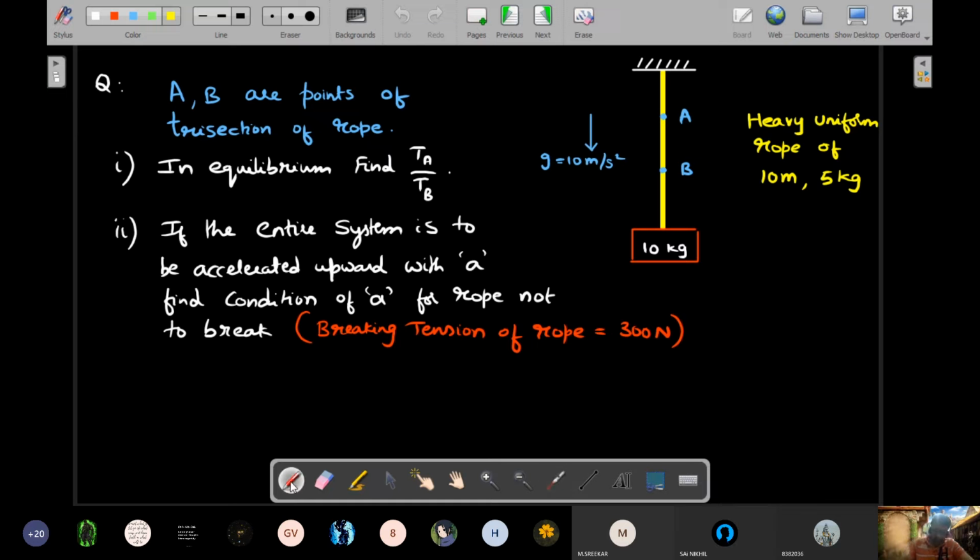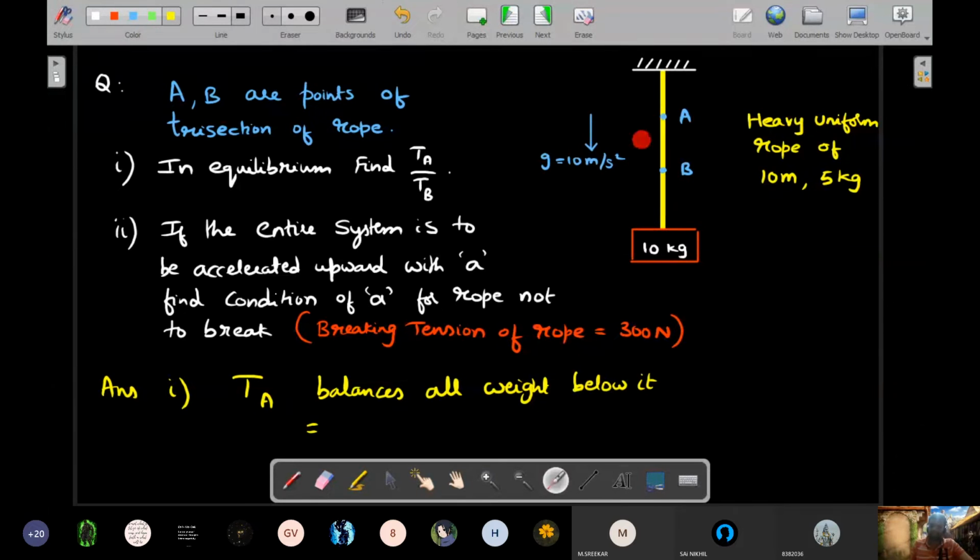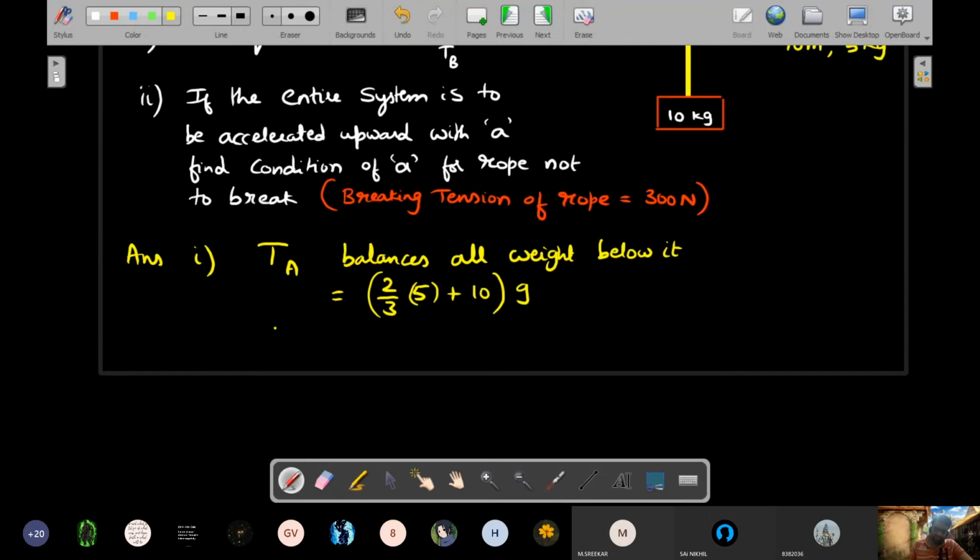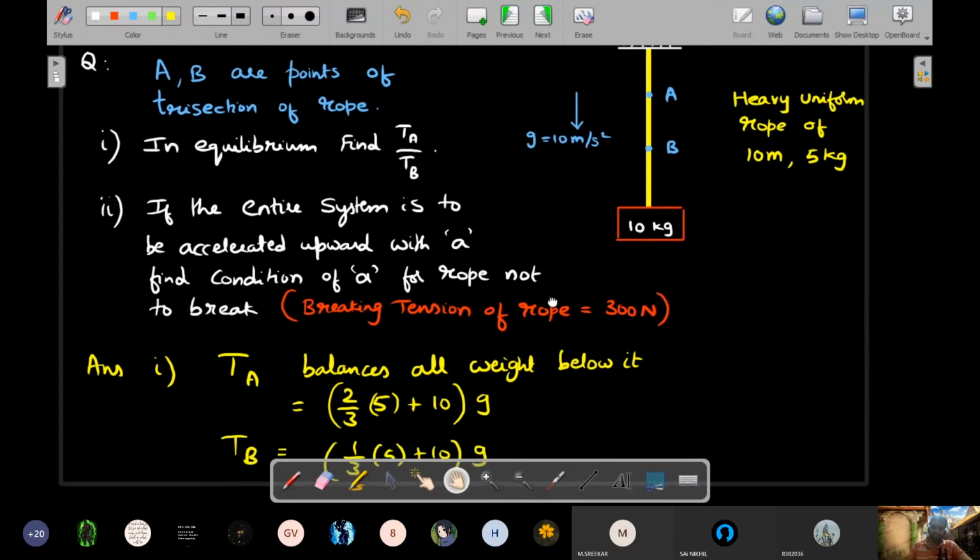Okay, so can I make a statement that tension at A balances all weight below it? Okay, right, which is equal to I think 2/3 of the rope's weight. This entire weight would be 2/3 of 5 kg and the entire 10 kg. So this should be 2/3 of 5 kg plus the 10 kg's entire weight, times g. So that should be the tension there. So similarly, TB would be equal to 1/3 of 5 kg plus the 10 kg into g. I think now you end up getting the required value of TA is to TB.